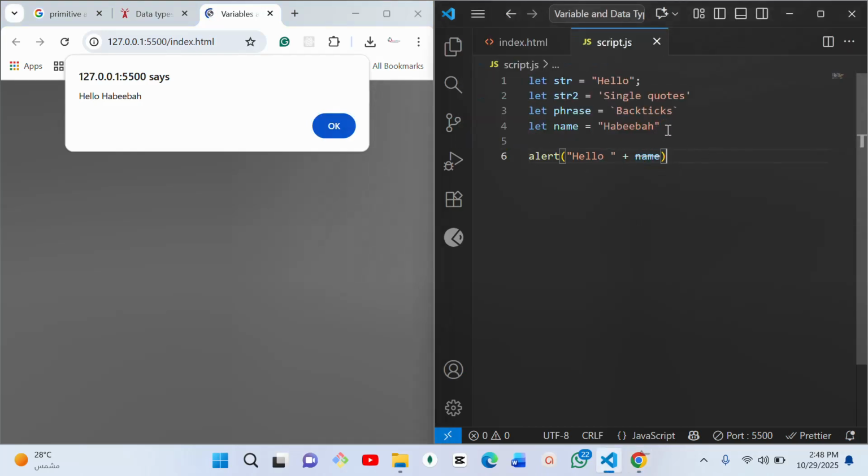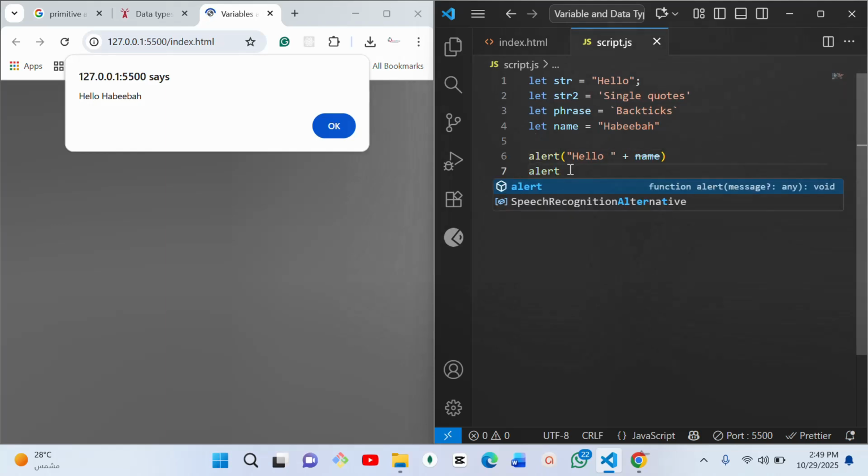But if you want to use backticks, maybe for a whole function or something, for this name you cannot put it inside this place. It's not going to see it as a variable. It's just going to see it as a normal string with the hello. So it must stand outside like this, with this plus sign to add the strings together.